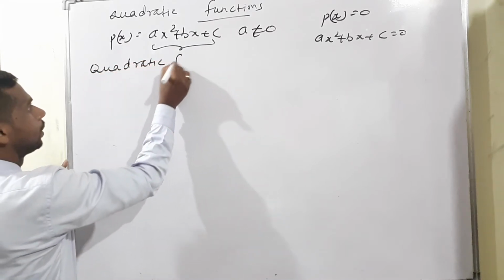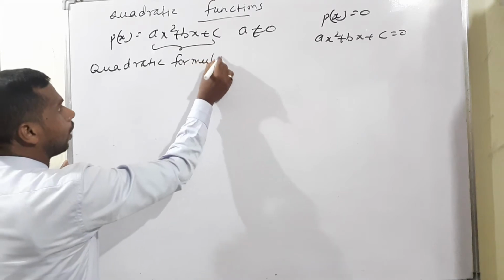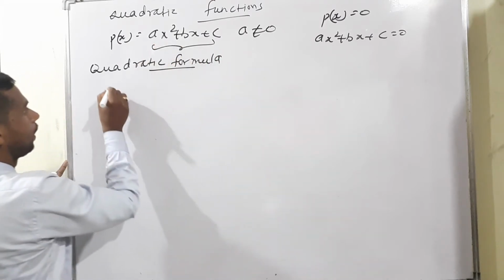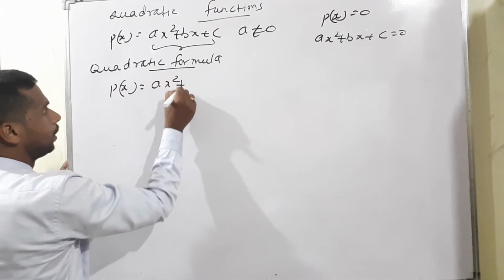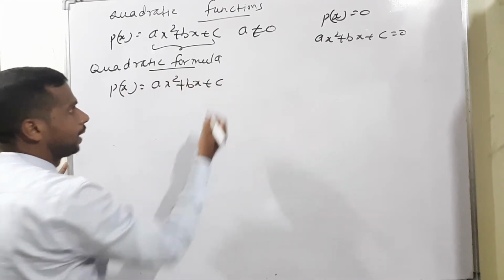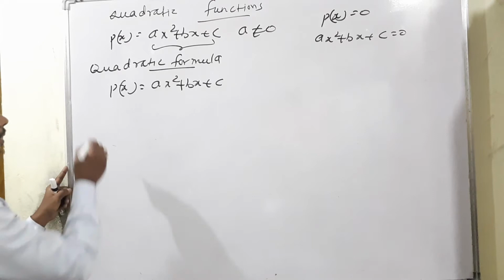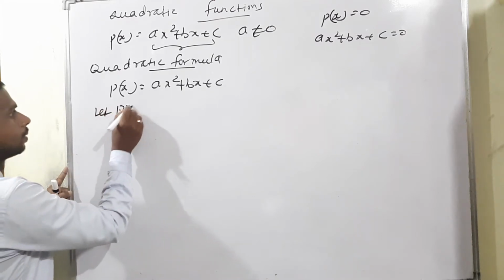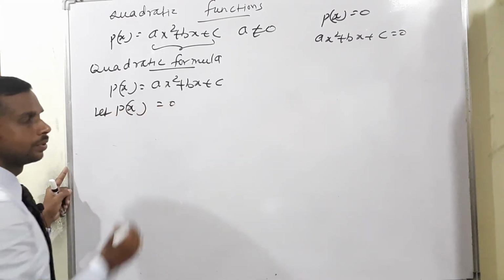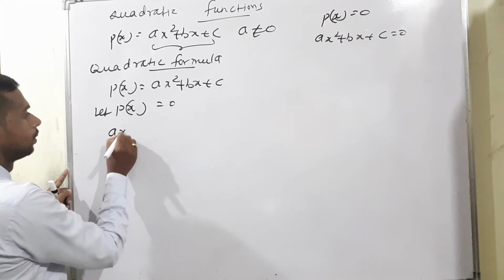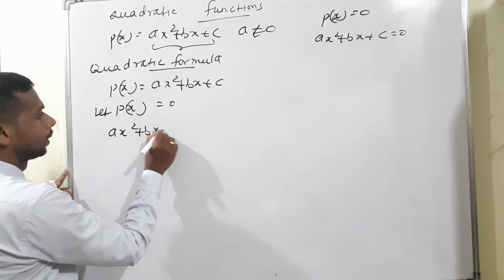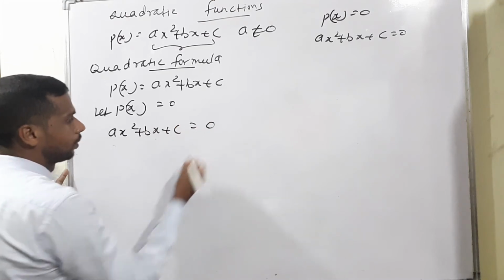So quadratic formula. Given term P of x is equal to ax square plus bx plus c. Let P of x is equal to 0. So P of x is equal to 0 means what will happen? ax square plus bx plus c is equal to 0.